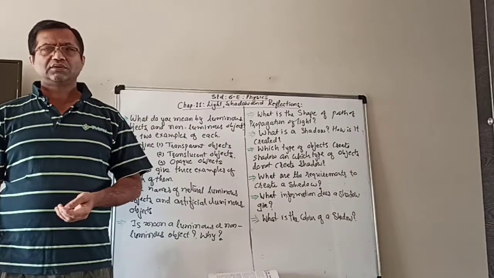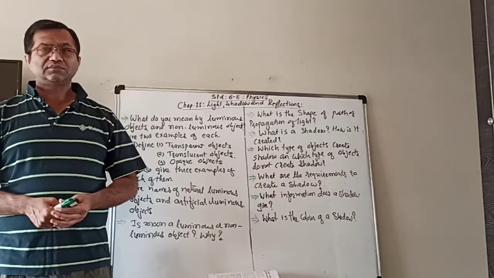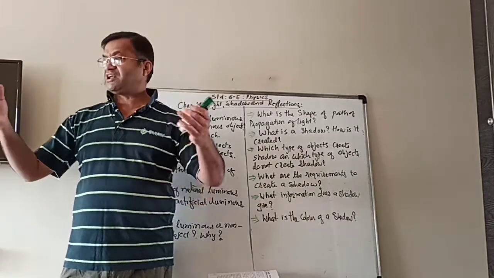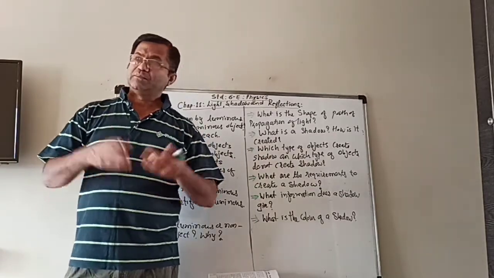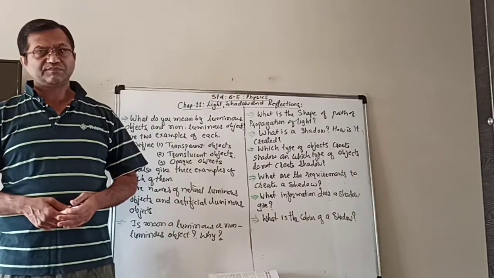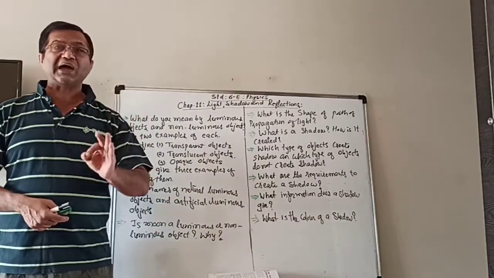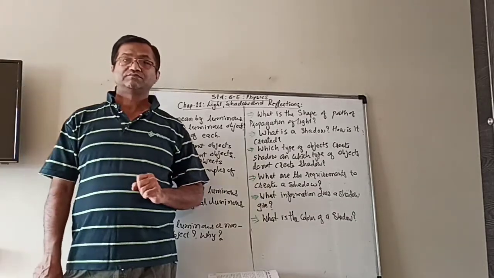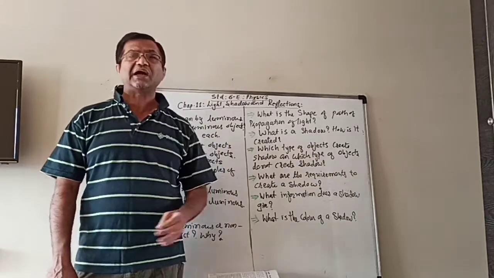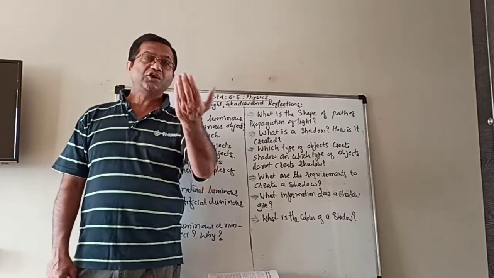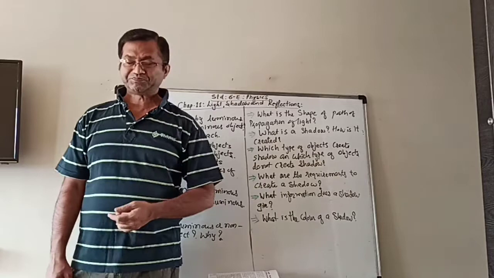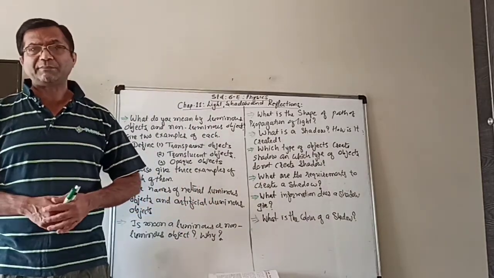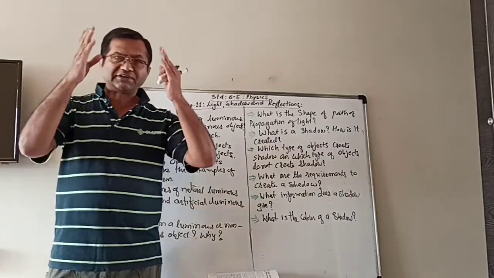But wood, cardboard, plastic from which the chairs and tables are made, metals like steel, etc. don't allow light to pass through them. So they are known as opaque objects because they don't allow the light to pass through them, and therefore we cannot see through them.